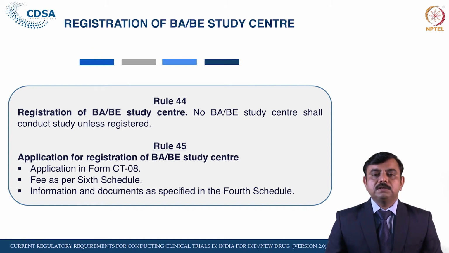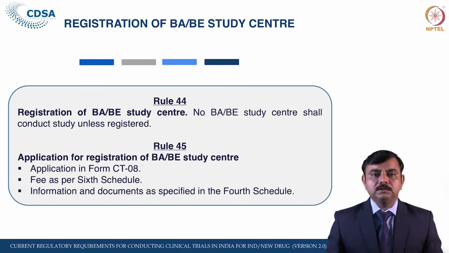The application for registration of a BAB study center has to be made in Form CT8. The application for registration of a BAB study center with the CLA shall be made to the said authority in Form CT8, as we have seen. The application under sub rule 1 shall be accompanied by the fees given in the 6th schedule, and the other information, which is the documents required as per the 4th schedule, we will see in our next slide.